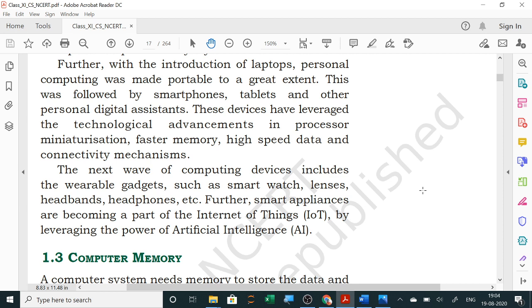Further, smart appliances are becoming a part of the IoT, Internet of Things, by leveraging the power of artificial intelligence. So, we are proceeding towards artificial intelligence and IoT. All our things will be connected through internet. All the gadgets which we are using, even all our home appliances, will be connected through internet, and automatically it will do its task, like your mobile is also doing some of the tasks automatically. So this is the evolution of computers.